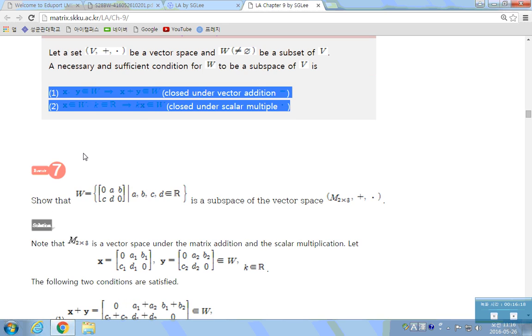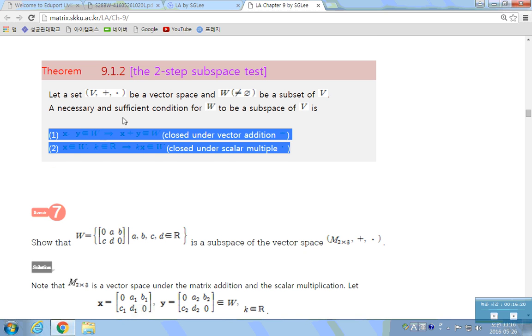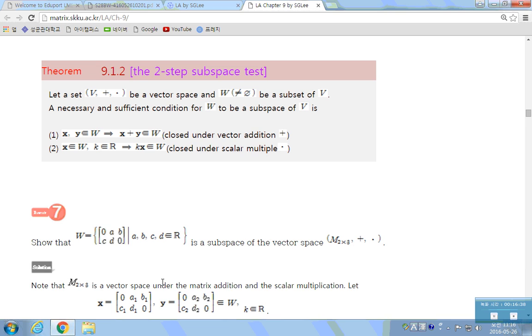Why? What's the proof? W should be a vector space, so it should satisfy 10 properties. Now, 2 properties are satisfied first. Then we need the 8 other properties to be satisfied. Why is that true? Because the other 8 properties are satisfied by any element in V, so they are satisfied by any element in W as well.